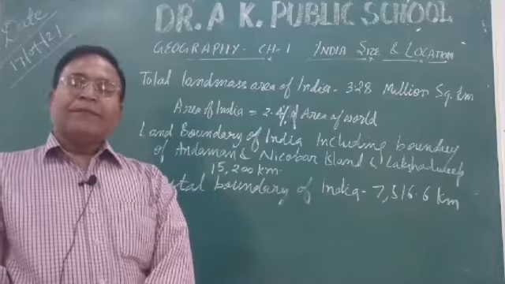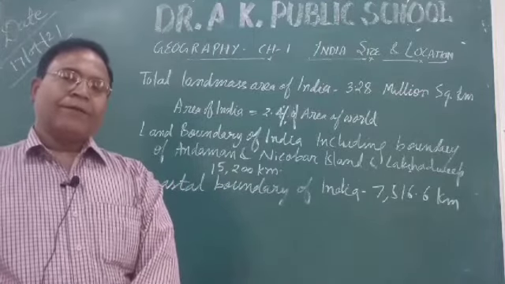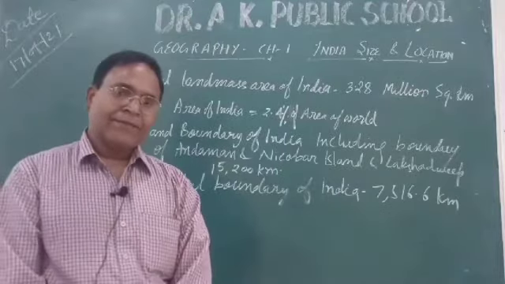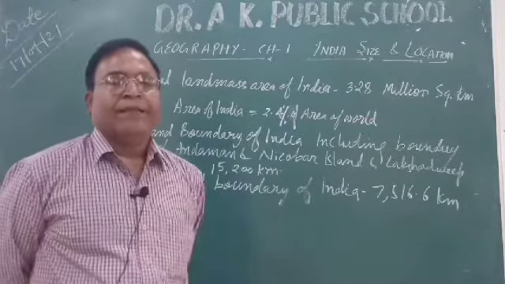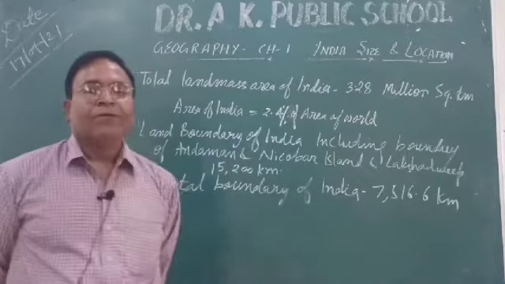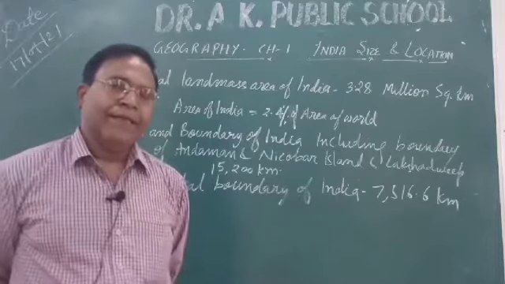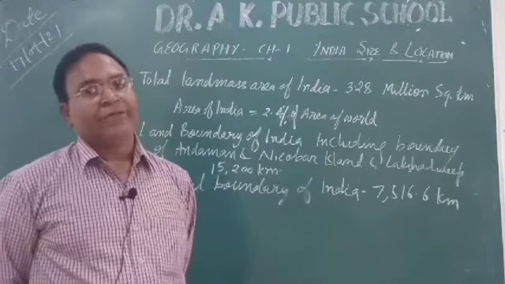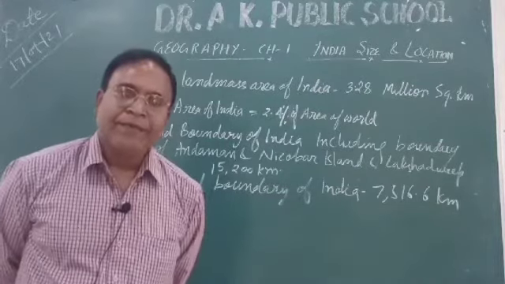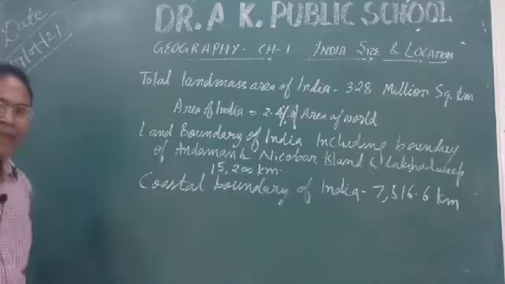There is no other country which has such a coastline across the Indian Ocean. That's why the Indian Ocean has been named after India. So we can say that it has a significant feature for all these things.